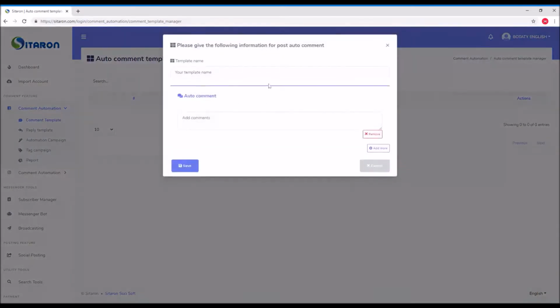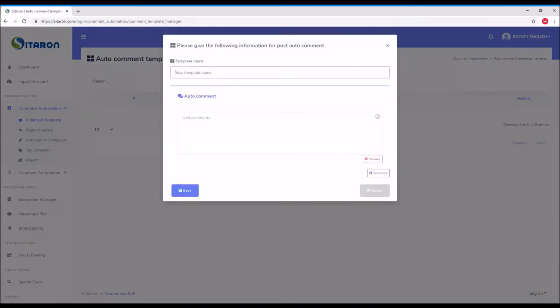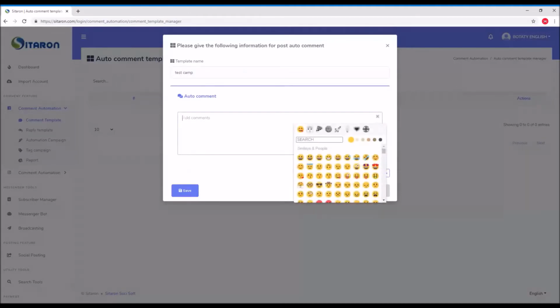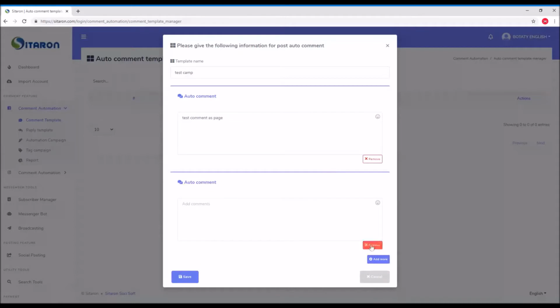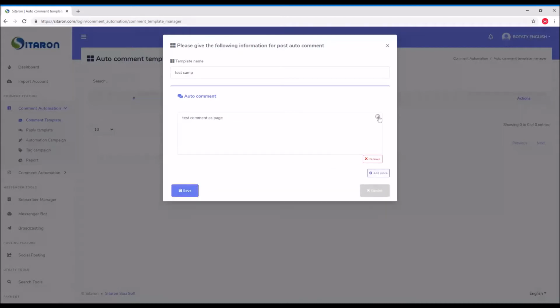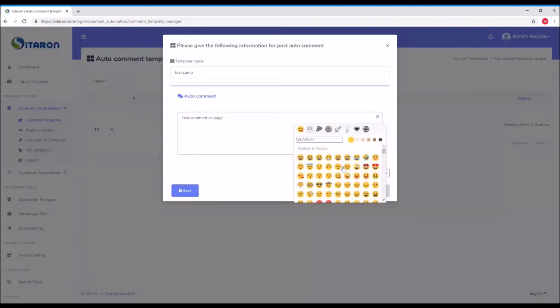For example, if I need to create a template, I can create a test and I can put here test comment as page, and you can add as many comments as you want. At the same time you have here the emojis list.